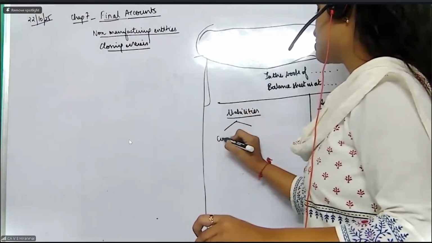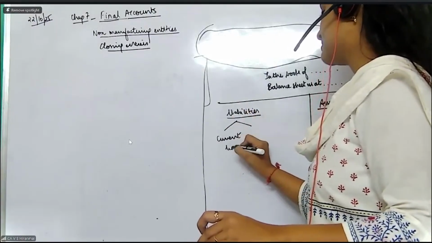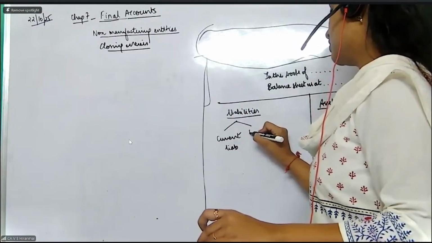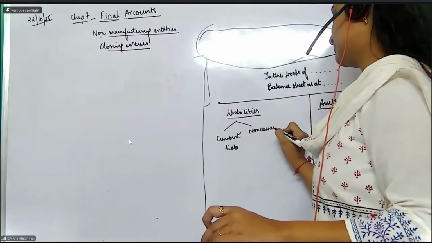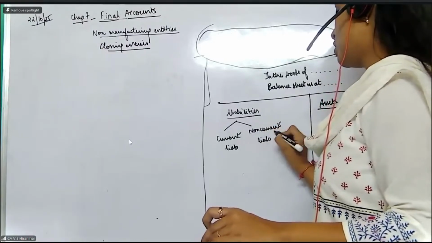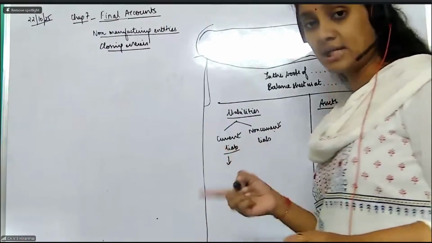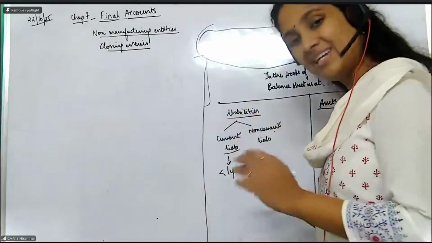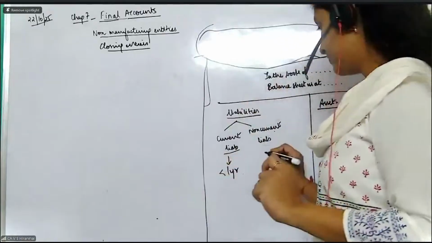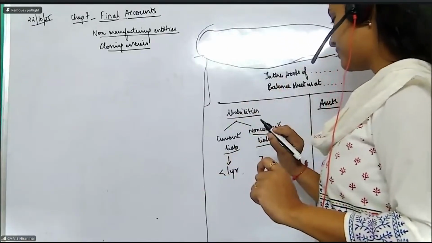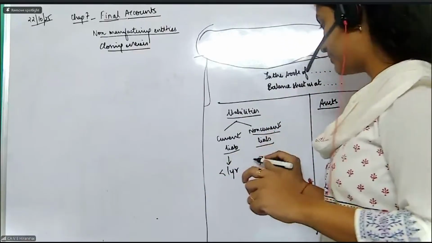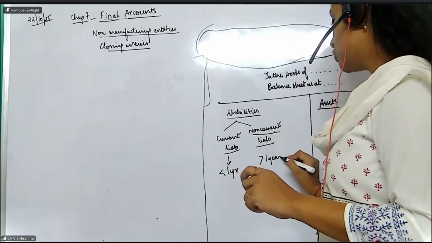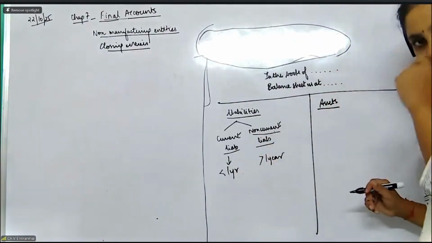Again, in liabilities, you will have current liabilities and non-current liabilities, or you can say long-term liabilities. Current liabilities are those liabilities which you have to pay within 1 year. Non-current or long-term liabilities are those you will pay even after 1 year, more than 1 year.